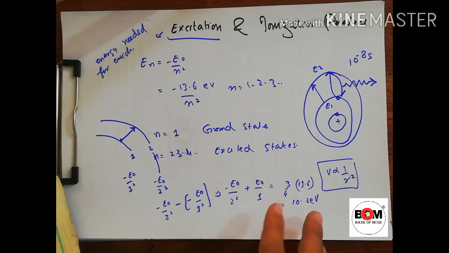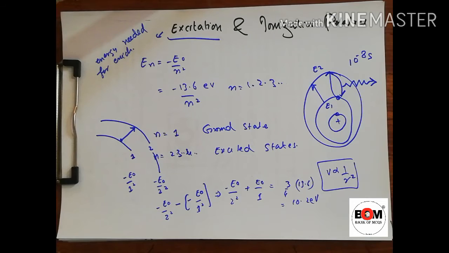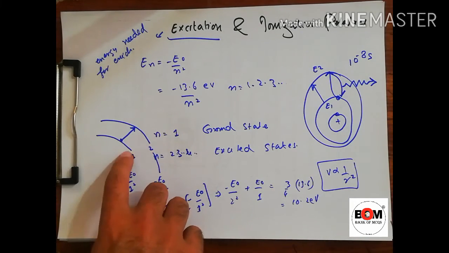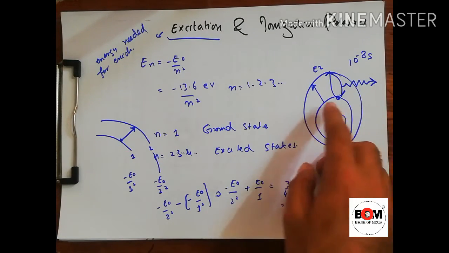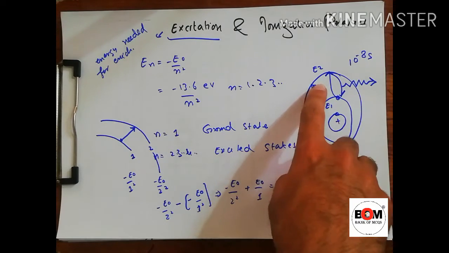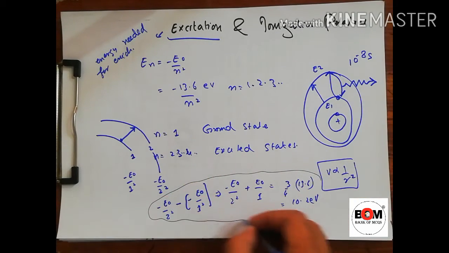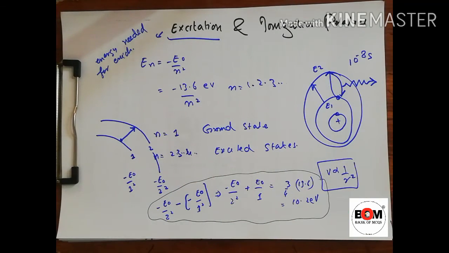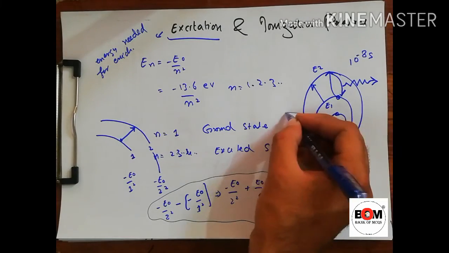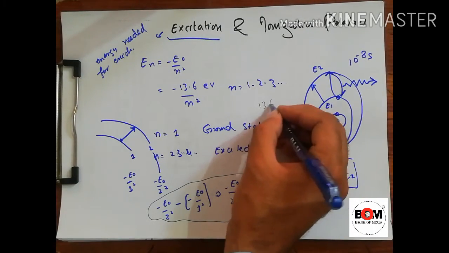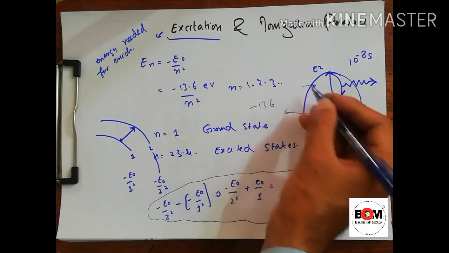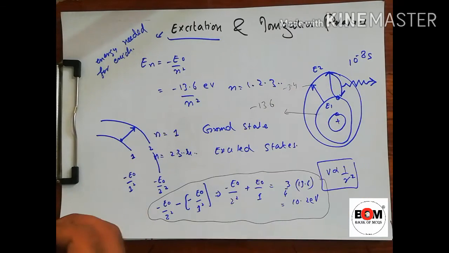Now this was all about calculation, but this is the first excitation energy, the energy required to get the electron from the ground state to the first excited state, matlab the next first level. To skip this calculation in an easy way, we see that the first energy is minus 13.6 and the next is minus 3.4.